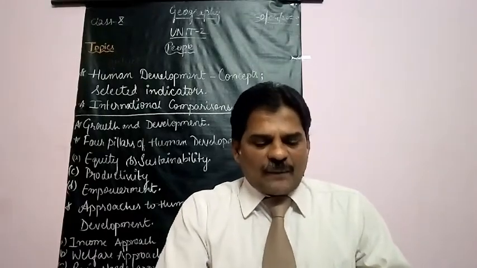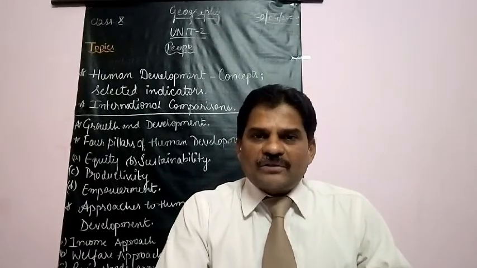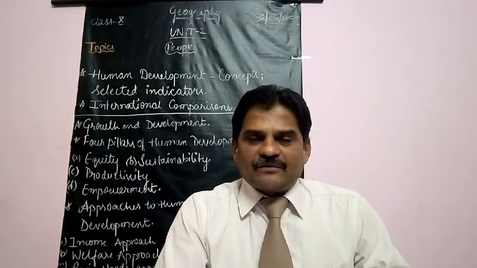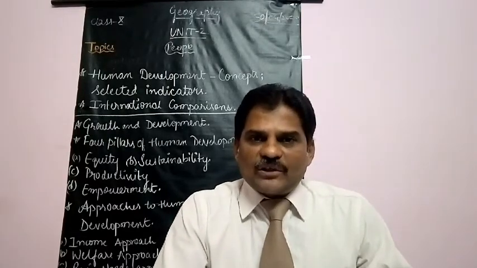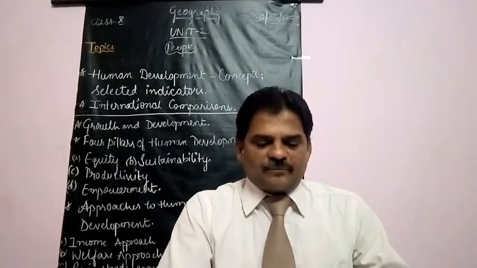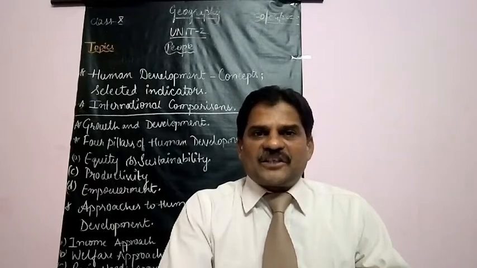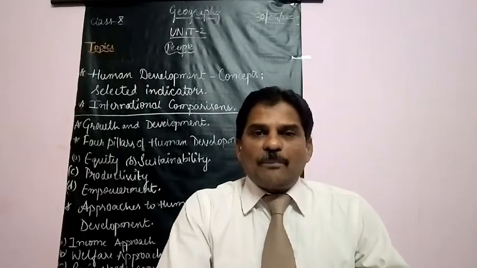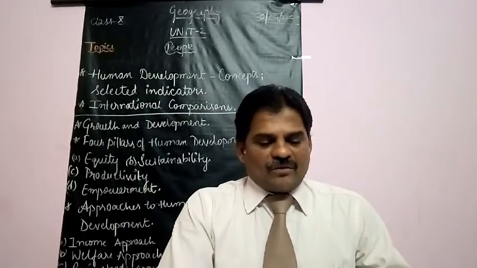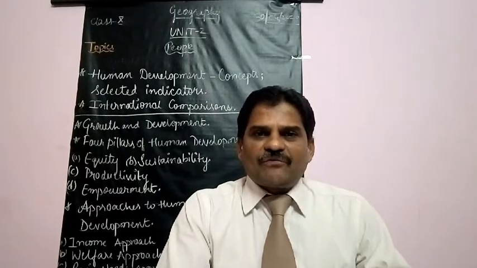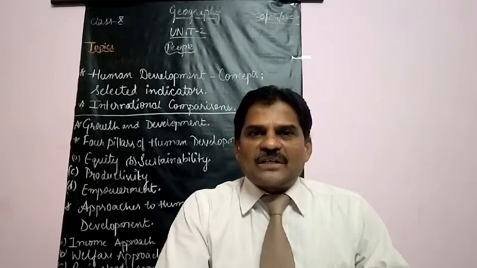Now high means what? 0.701 to 0.799. This is the range. In this category, there are 53 countries as per the HDI report. Now medium: 0.550 to 0.700.